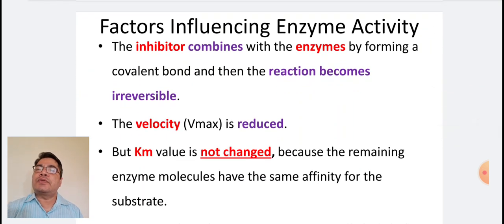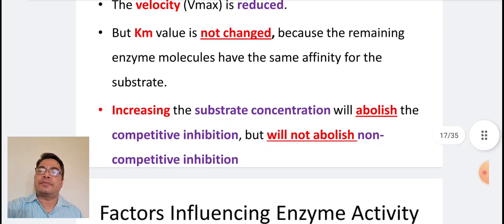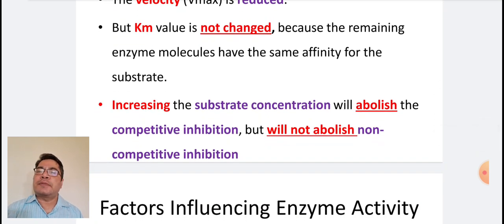The inhibitor combines with the enzymes by forming a covalent bond and then the reaction becomes irreversible. The velocity or the Vmax is reduced but the Km value is not changed because the remaining enzyme molecules have the same affinity for the substrate. Increase in the substrate concentration will abolish the competitive inhibition but will not abolish the non-competitive inhibition.